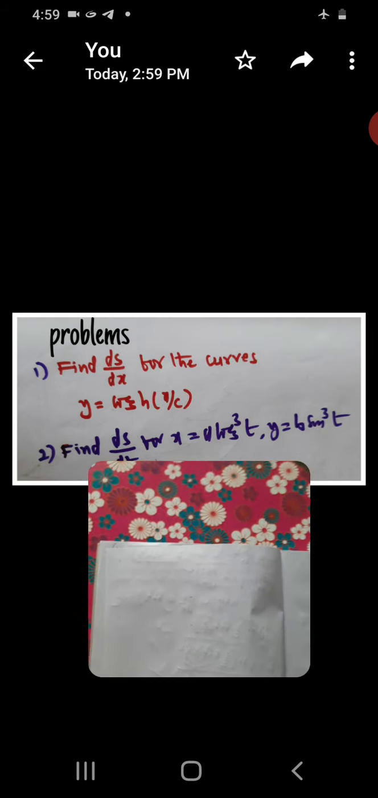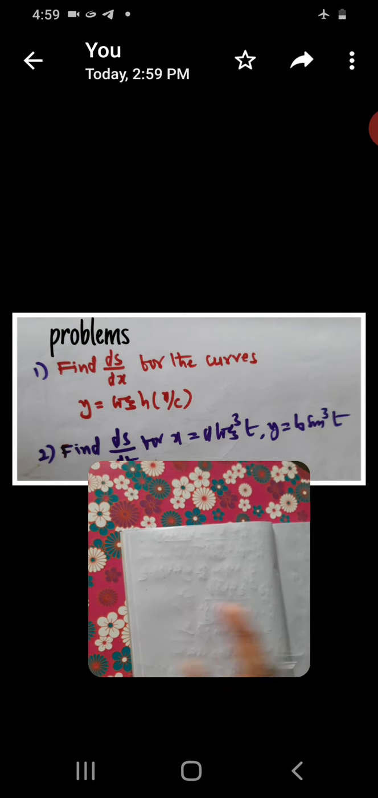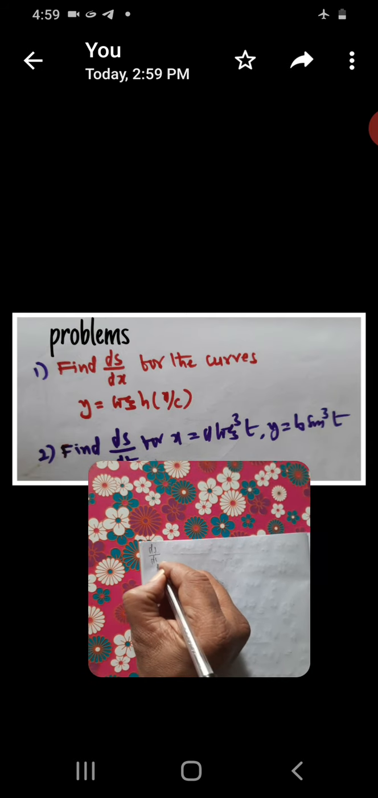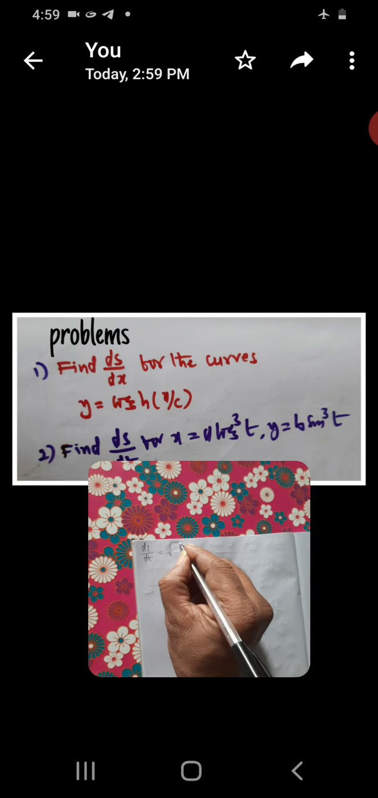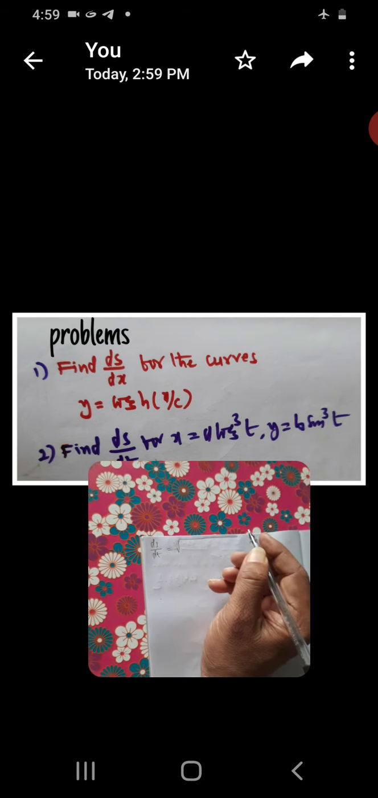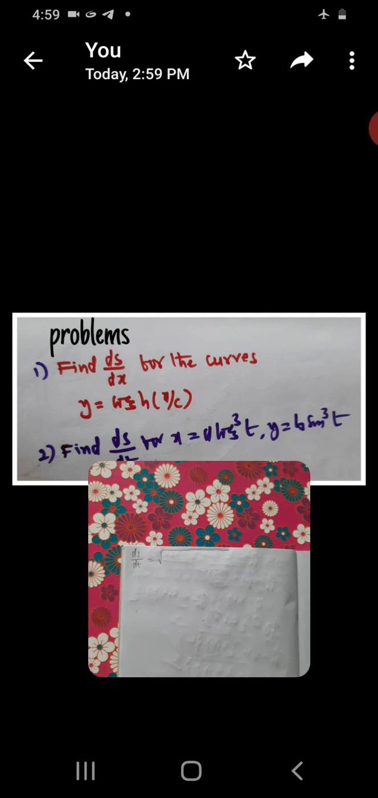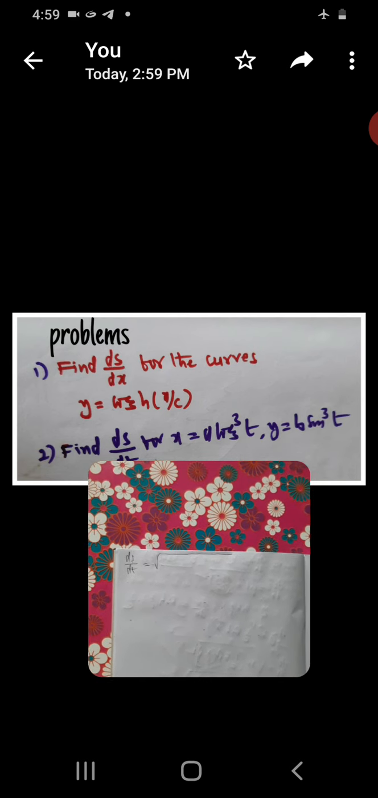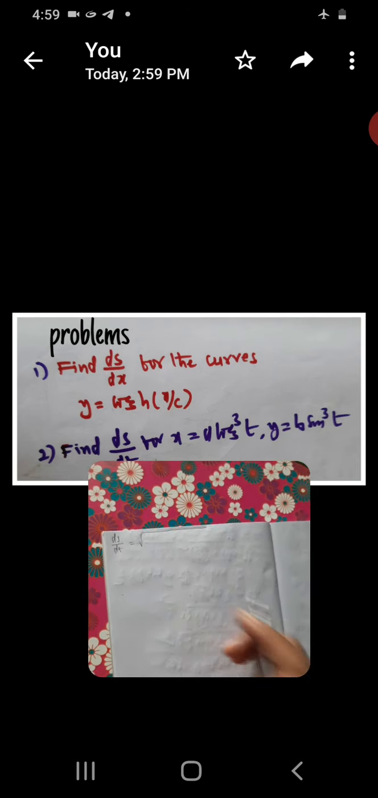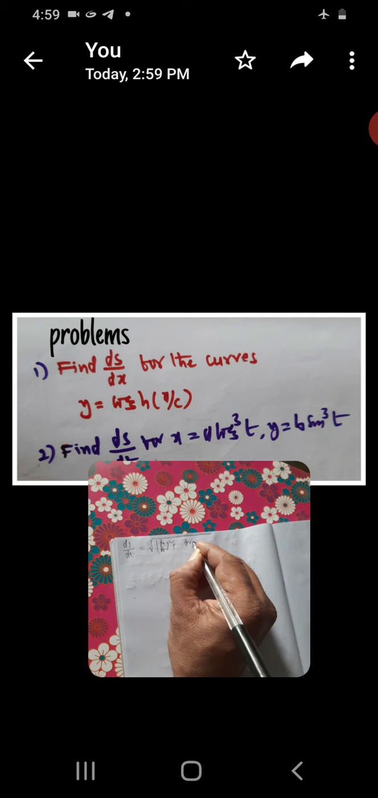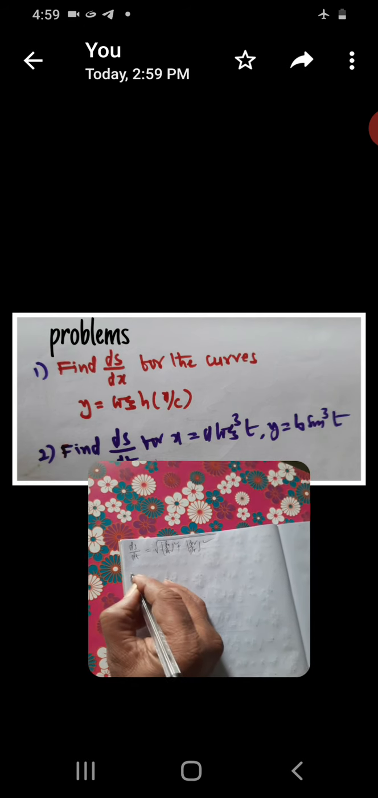ds by dt is equal to dx by dt whole square plus dy by dt whole square.